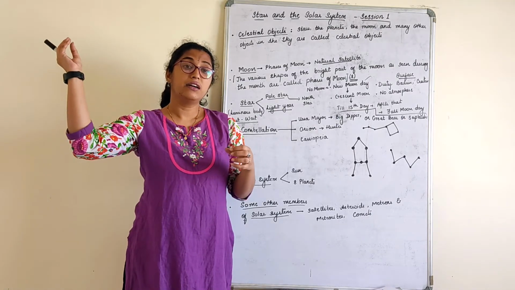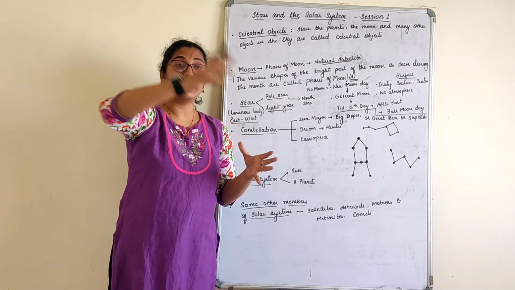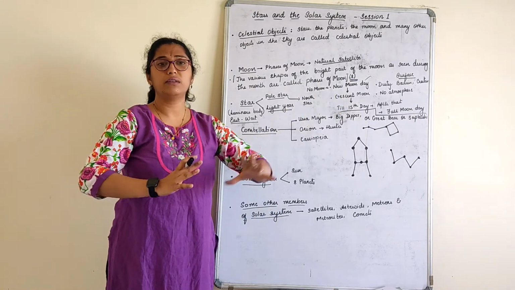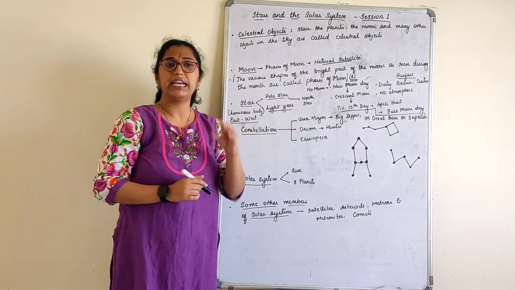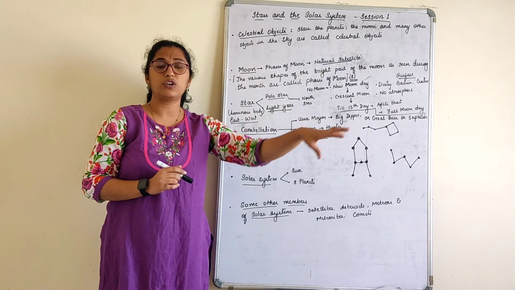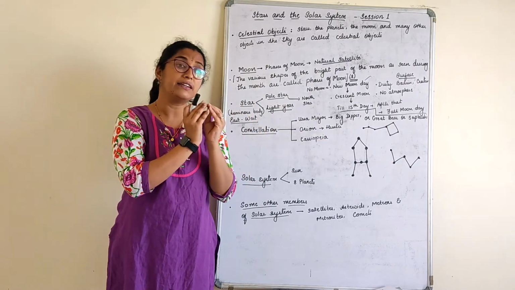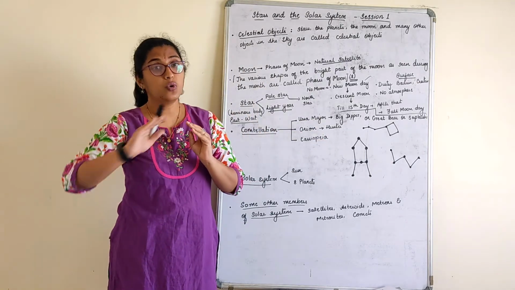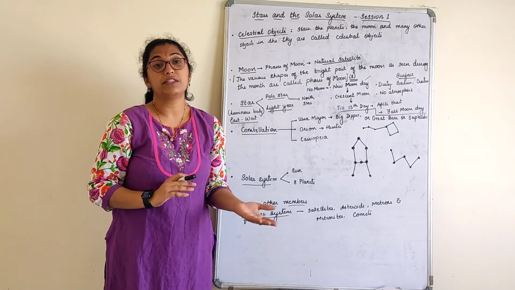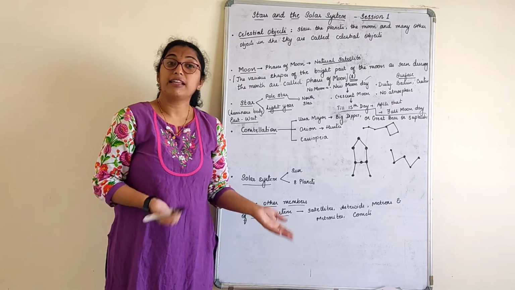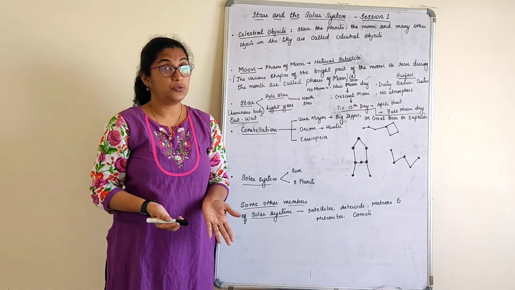If all of the sunlight is falling on the moon, the moon also reflects all of its light. If very little sunlight is falling on the moon, the moon can also reflect only very little light. If no sunlight falls on the moon, the moon cannot reflect any light. That means we cannot see the moon, right?